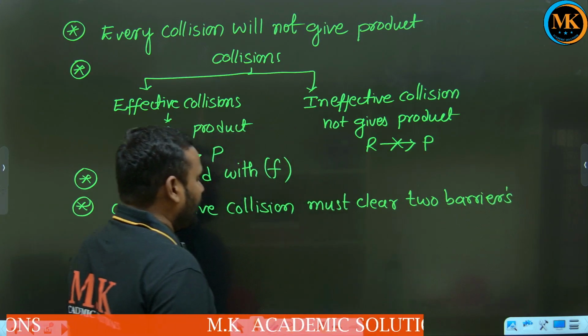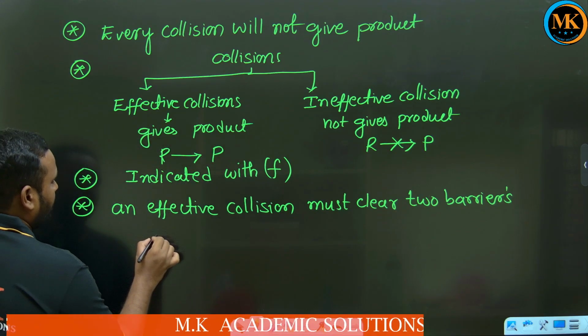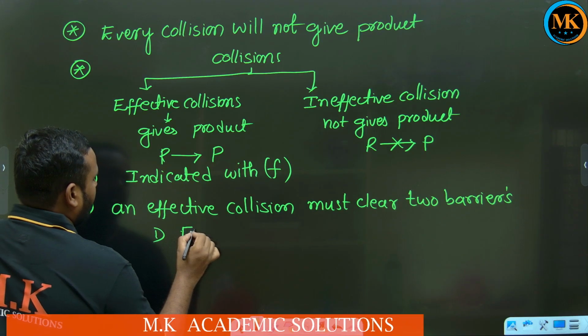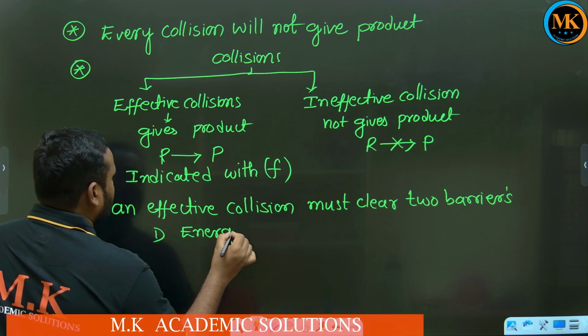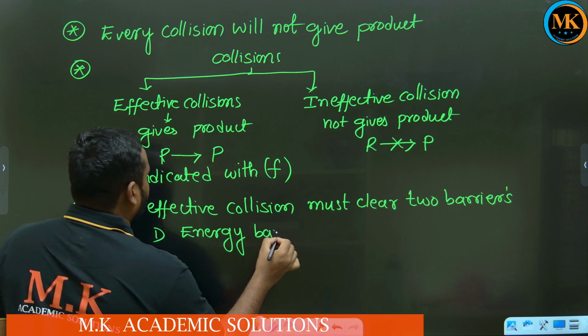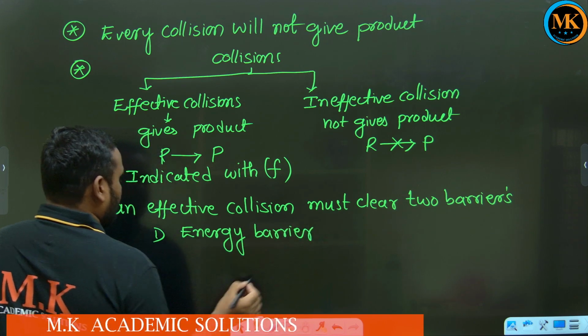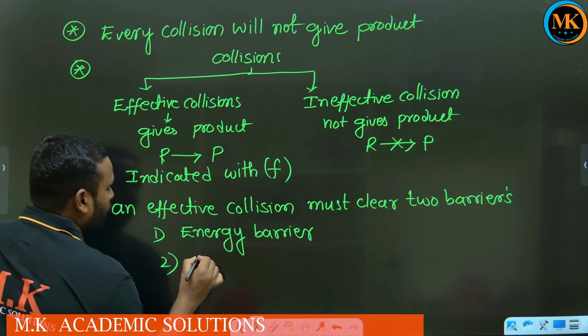Okay, so what are the two barriers? One is the energy barrier, and the second one is the orientation barrier.